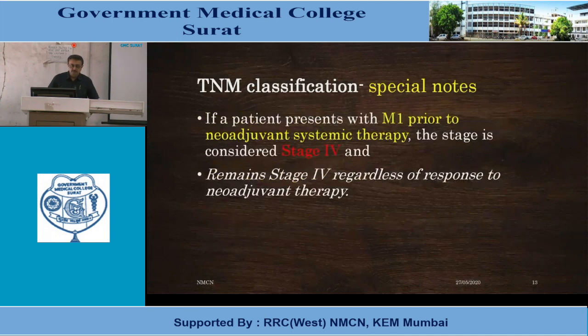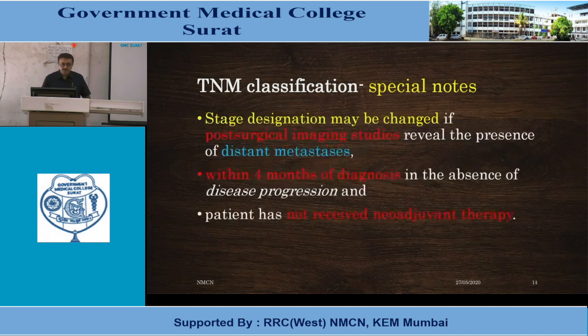If a patient presents with M1 prior to neoadjuvant systemic therapy, the stage is considered stage 4 and remains stage 4 regardless of response to neoadjuvant therapy. Stage designation may be changed if a post-surgical imaging study reveals the presence of distant metastasis, provided this study is within 4 months of diagnosis, in the absence of disease progression, or the patient has not received neoadjuvant therapy. This is the condition, but stage cannot otherwise be changed.